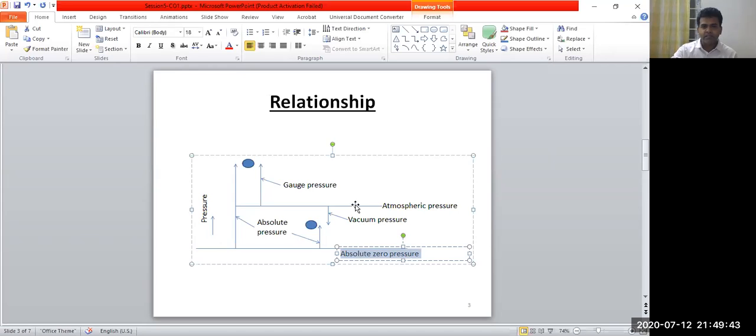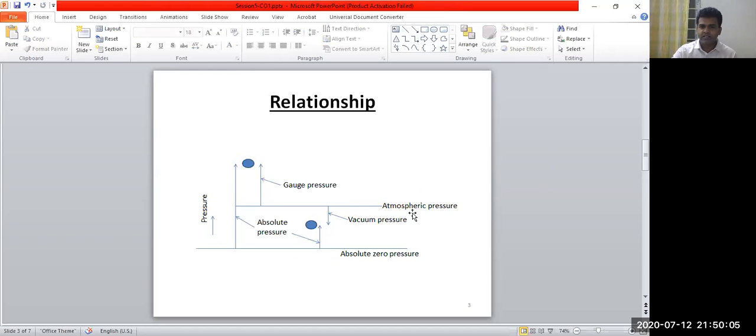And above this line, the second line corresponds to the atmospheric pressure line. There are two reference lines. One is the absolute zero pressure line, also called the absolute vacuum pressure line. And the second is the atmospheric pressure reference line.